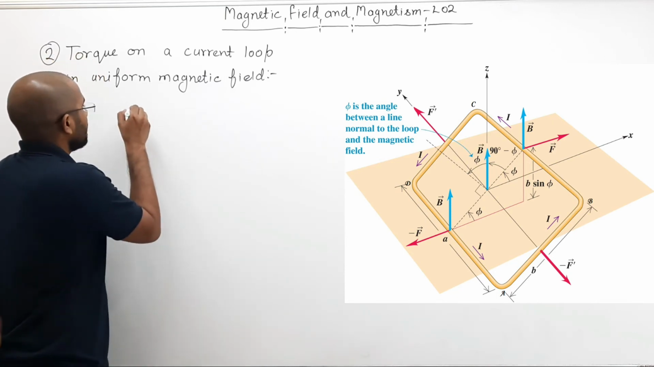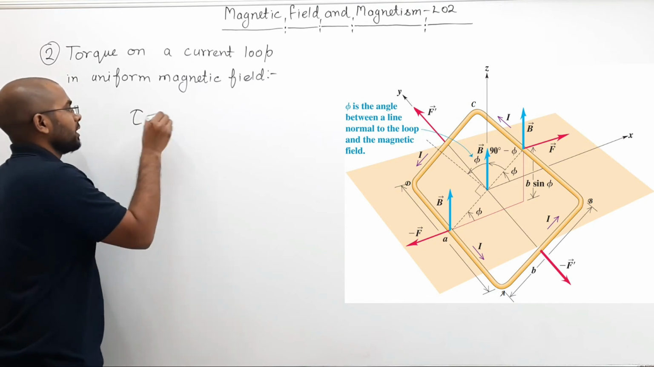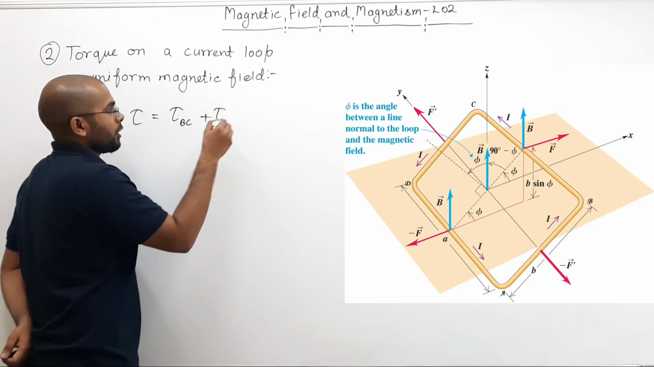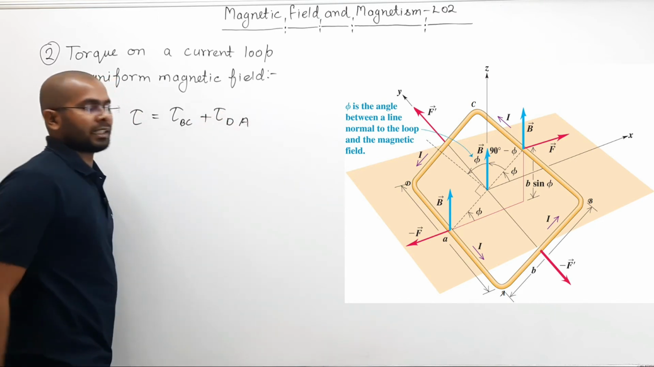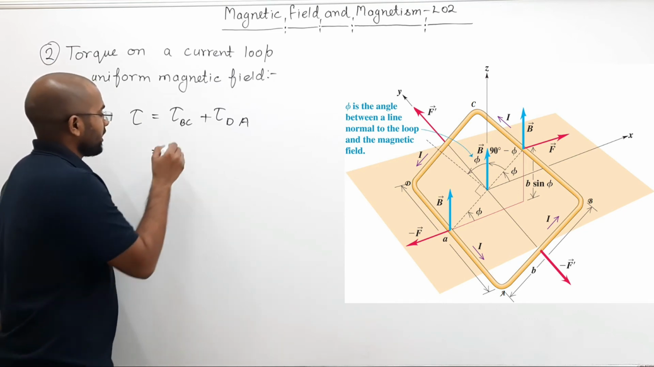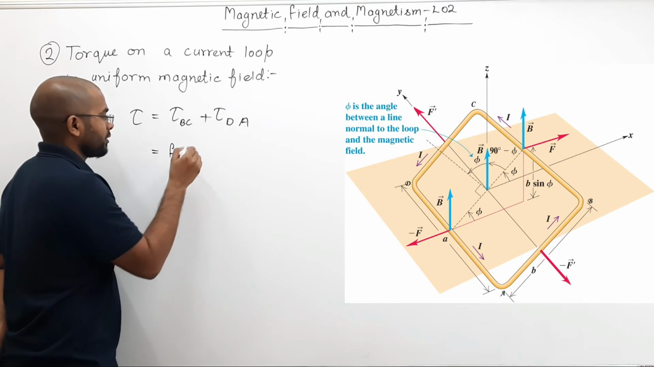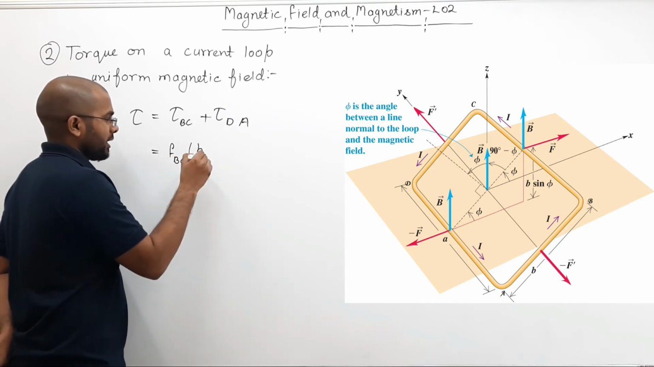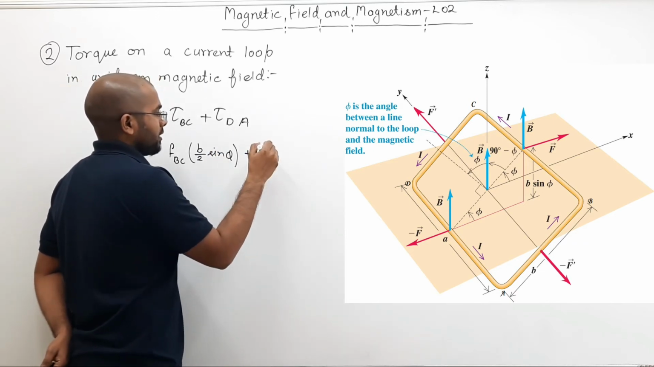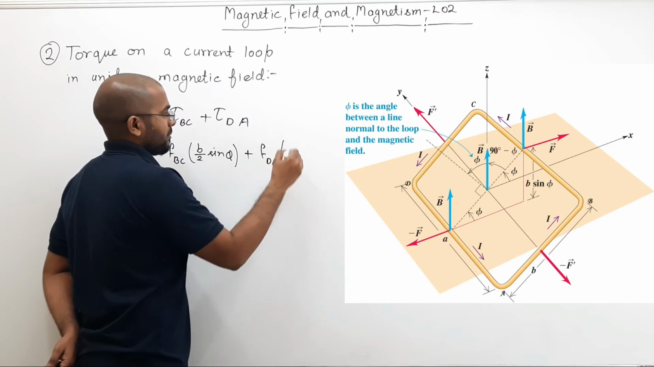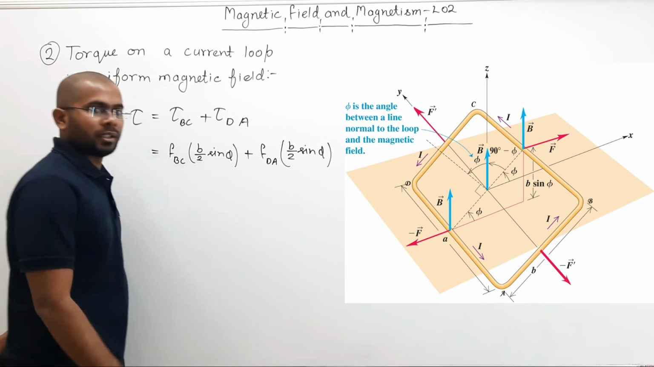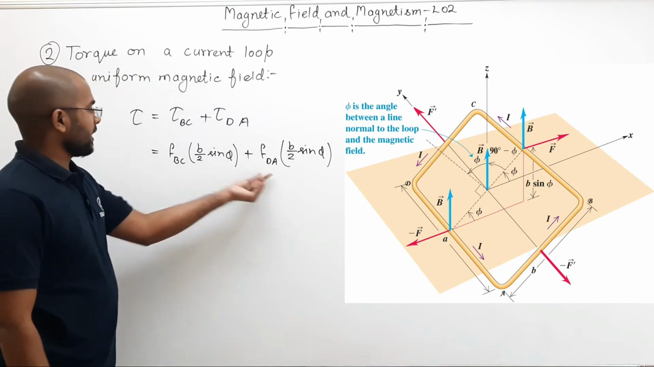So you can write here total torque magnitude. You can write torque on BC plus torque on DA like this. This will be your total torque. So what will be the torque on BC? FBC magnitude multiplied by B by 2 sine phi. And what will be the torque on DA? FDA multiplied by B by 2 sine phi. This is the total torque. Now what are FDA and FBC?